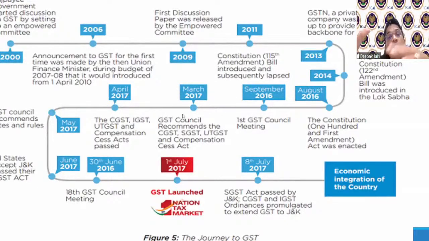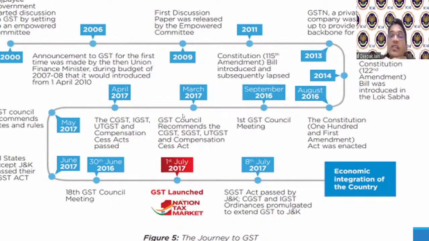Now, to bring this change, the constitution did not have the power. They had list 1, list 2 and list 3. Nowhere did they say both of them can work together. There was a concurrent list, but the concurrent list also had its own limitations. List 3, what I was saying, is the concurrent list. In that list, I cannot bring up things just like that. So they said we have to make a change in the constitution to give powers of taxation to be collected both by the center and the state. So this is to be a comprehensive tax.